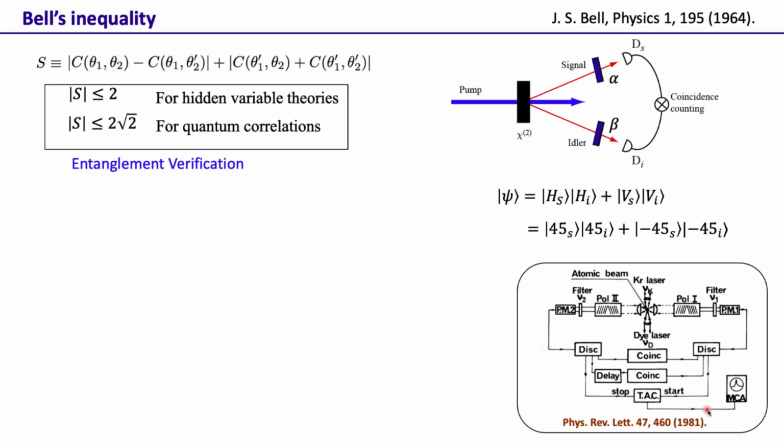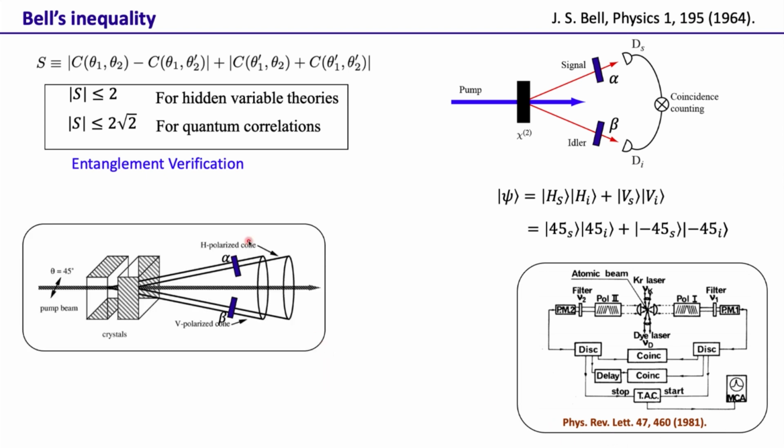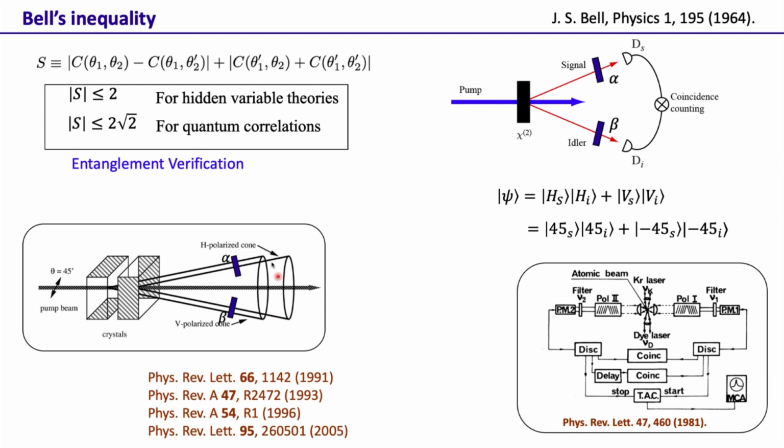So this was in 1981, almost 17 years after the theoretical work came out. And this was definitely a very clear proof, but then a better and better violation of Bell inequality was later reported using photons produced by parametric down conversion. Here is a setup to produce the polarization entangled photons, and then using that people showed the violation of Bell inequality. So this PDC based violation first came in '91, and then in 2005 there was this work, but people are still continuing with a better and better violation of Bell inequality even now.